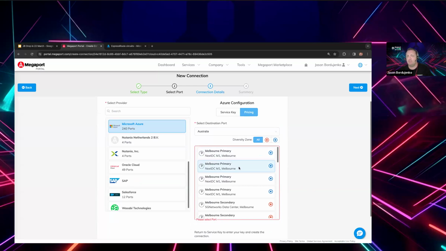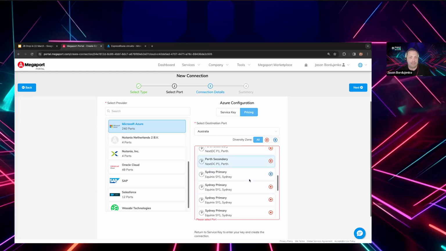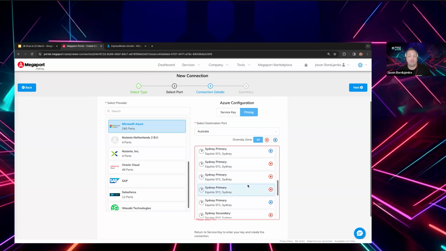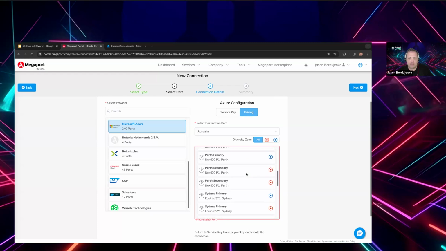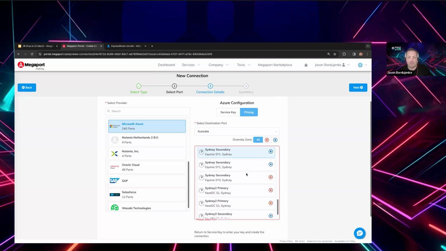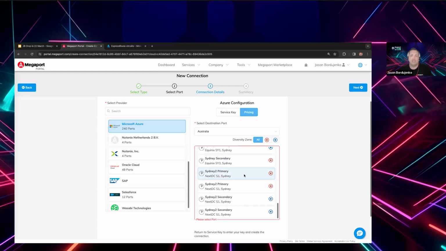Now, these choices are somewhat made on your behalf. Some of these decisions are made when you stand up the ExpressRoute key or the request for the key, but scrolling through here will show all of the points of presence where we can connect to the Microsoft Azure Edge and those ExpressRoute locations. If I scroll down, we can see multiple data centers here in Melbourne, across Perth, and multiple in Sydney. There are actually two edge connections there, Sydney and Sydney 2, and Sydney 2, as you can see, is the NextDC S1 footprint.